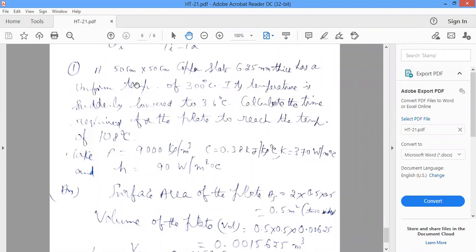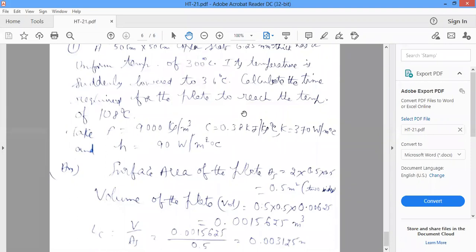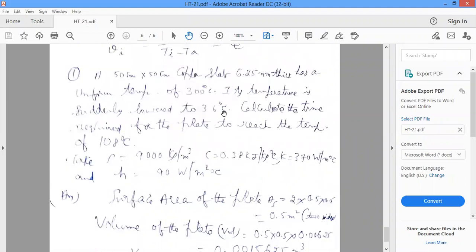A 50 centimeter copper slab, 6.25 mm thick, has a uniform temperature of 300 degrees centigrade. Its temperature is suddenly lowered to 36 degrees centigrade.